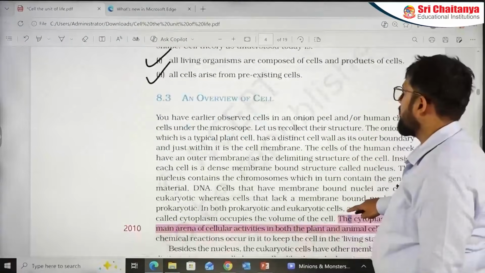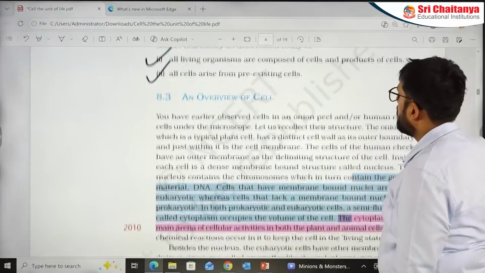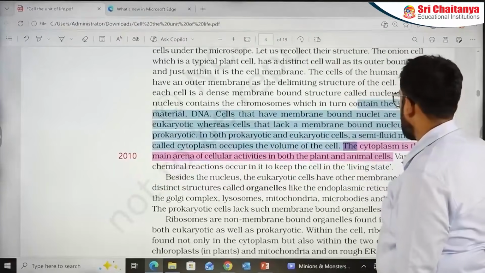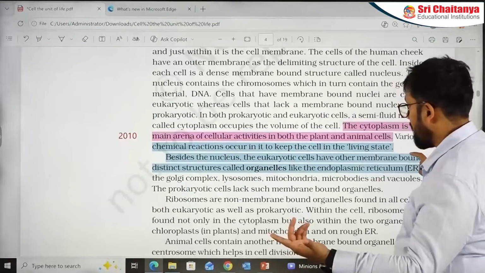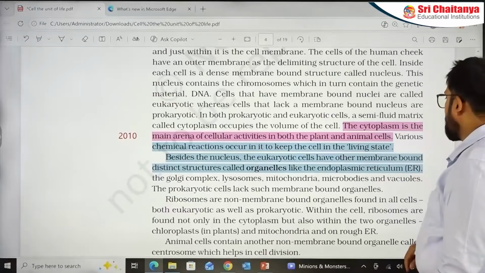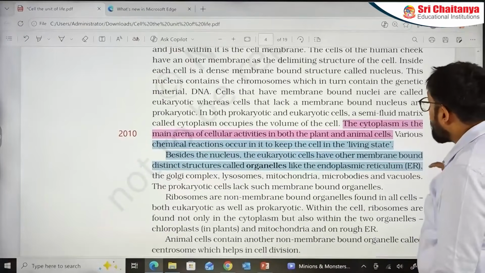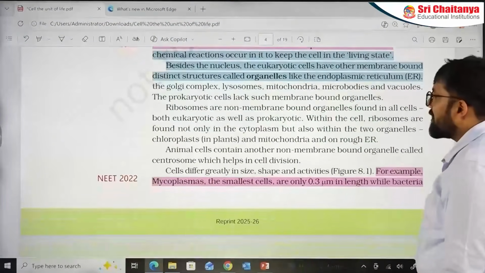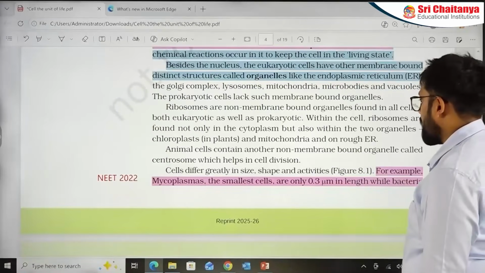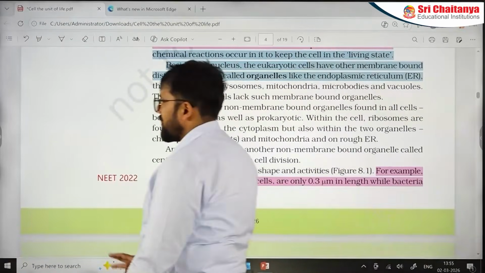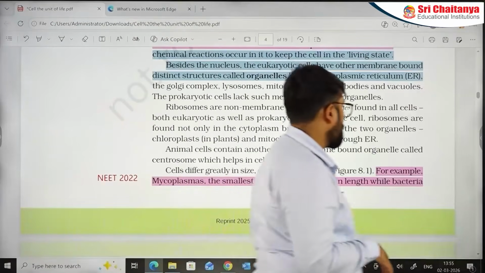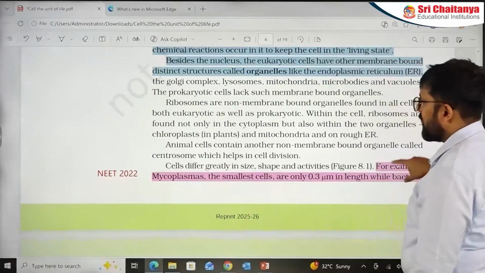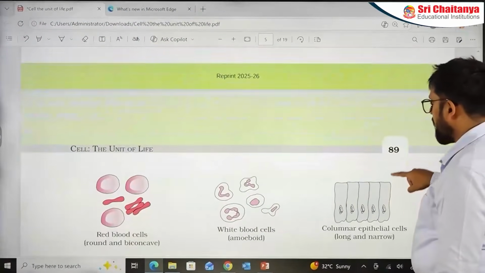Let's go to the next part, overview of the cell. Can we go to this? 2010, a very old question, but again, the question appeared. Main arena of cellular activity, a single statement question, makes a good question. On the same page, you can have the NEET 2022 question where mycoplasma is the smallest cell that has appeared. You all know this. In biological classification also, you have the same thing available. So you do it there actually.